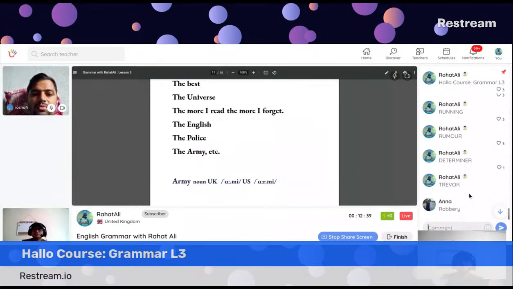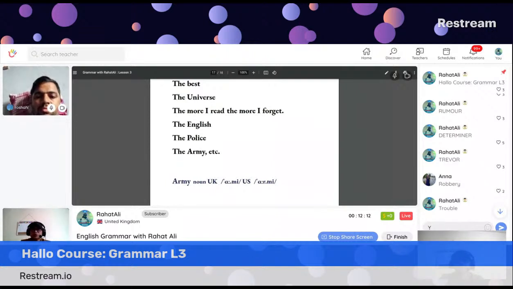Trevor. Robbery. Trevor. Yes, robbery. What does it mean? Trevor is just a name. Oh, like trouble, yes. If there is a vowel sound like in robbery, R should be pronounced, you know. And another important matter: the consonant Y, we call it a semi-vowel, because Y sounds like I in most cases. That's why Y is called a semi-vowel.